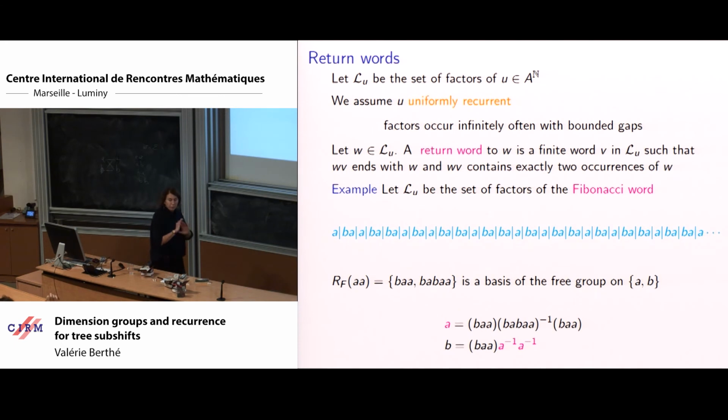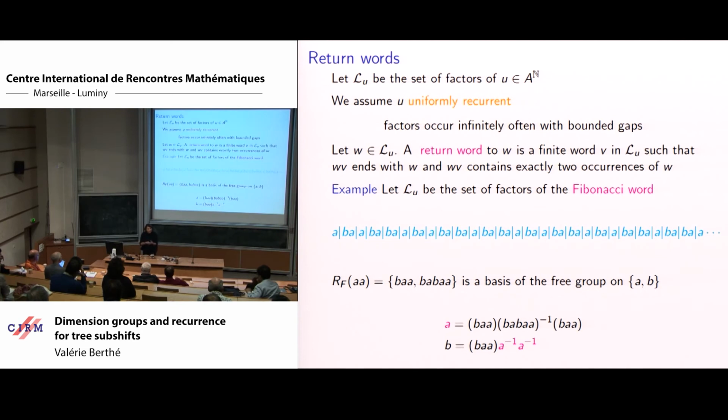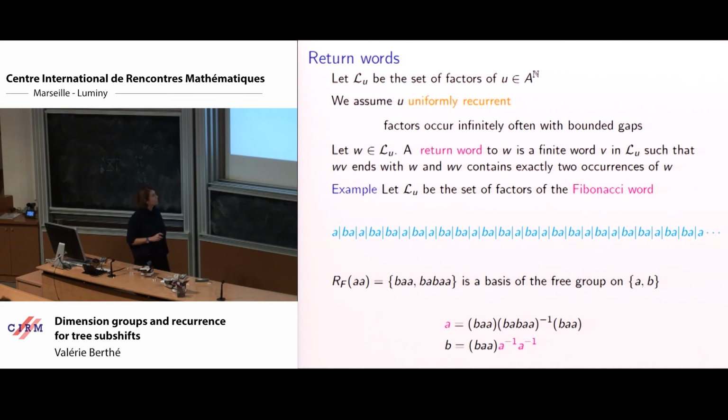For every factor in the language, the set of return words to this factor forms a basis of the free group. So it's not only that the matrix is invertible, but it's really algebraic. I've asked you once the question for interval exchanges. For you it was clear because of the geometric vision, but it's a property that you can reach just with this combinatorial characterization.